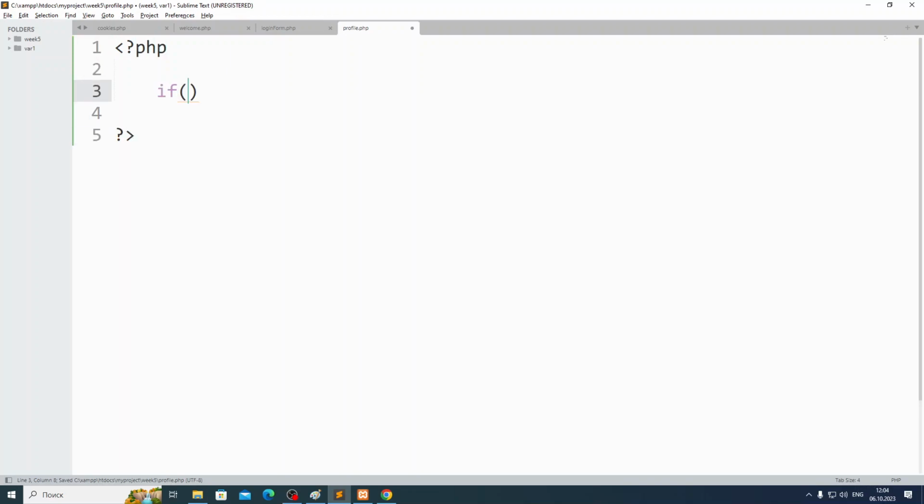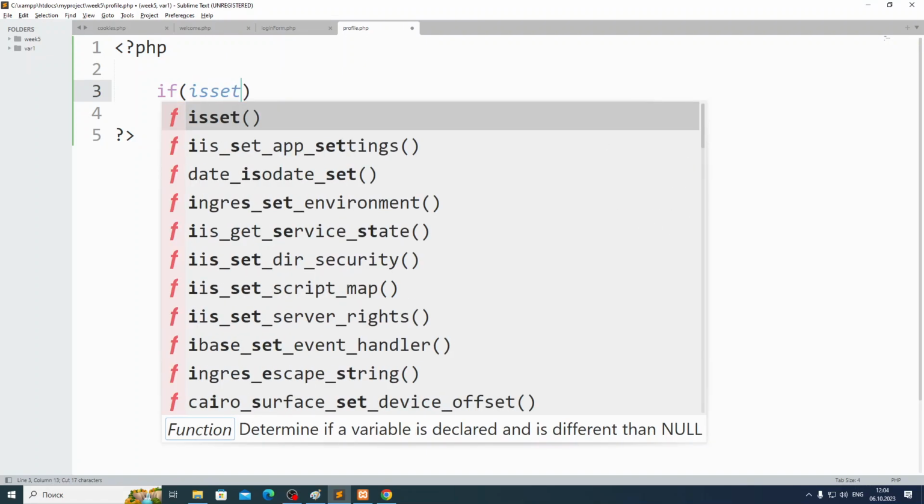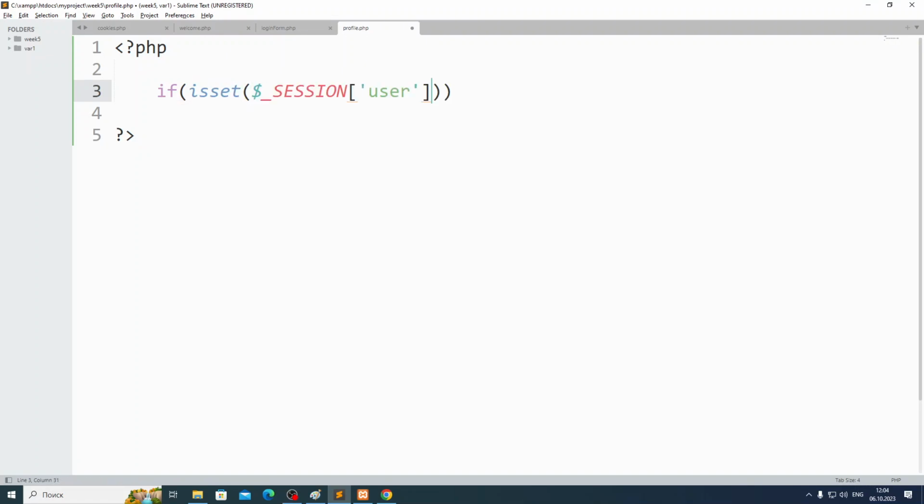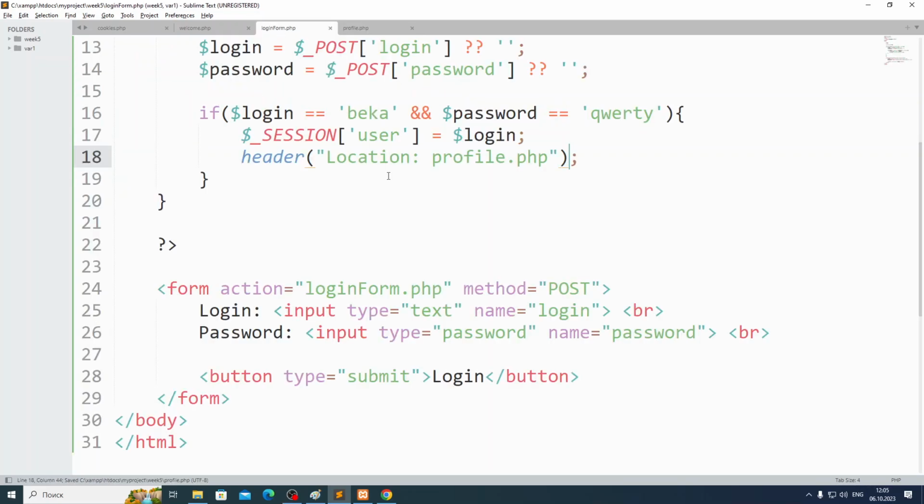Here, guys, I want to use also sessions. I want to access the session array inside the user, and I want to check if it's set. If we have inside the session array the user information, let me say echo welcome dot session user, because I put his login here. So I will say welcome Becca, for example, because inside the session user I put his login, Becca, for example, okay.